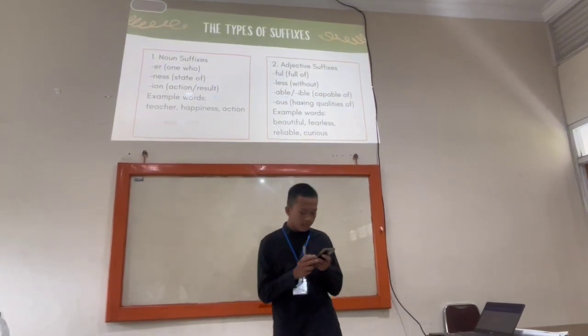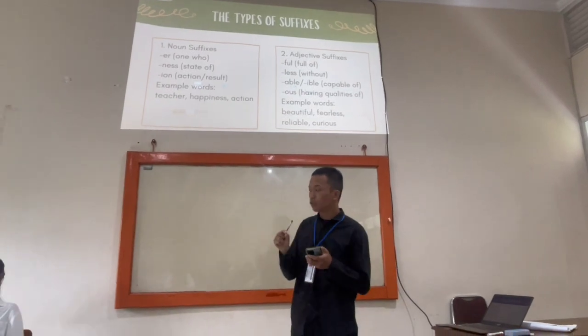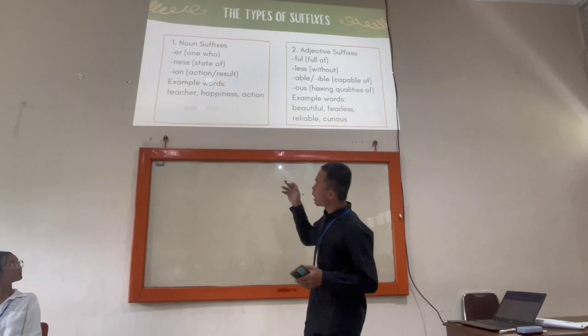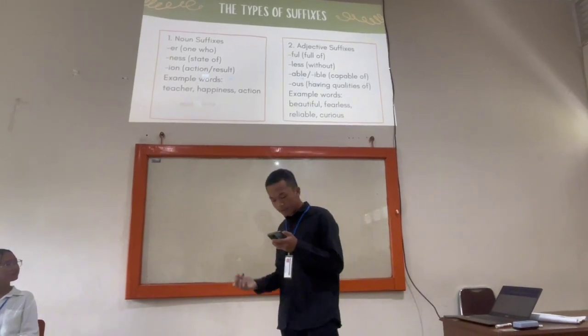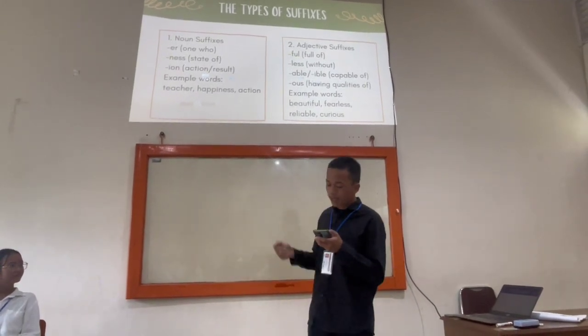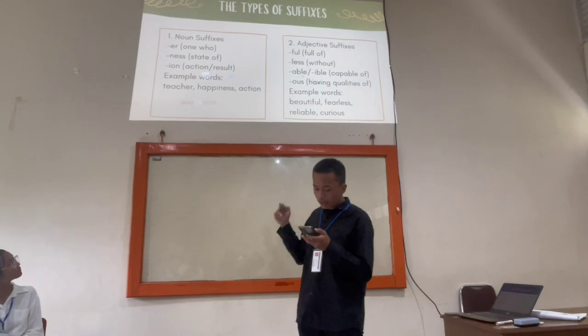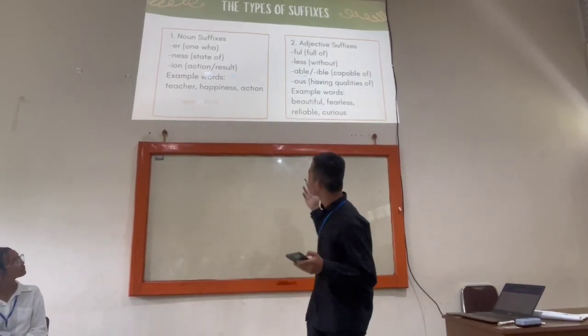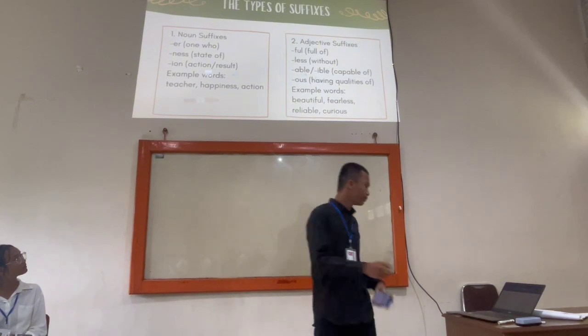And the second is adjective suffix, with ful, which means full of, less, which means without, able or ible, which means capable of, and ous, for having qualities of. And the example words are beautiful, fearless, reliable, and curious.